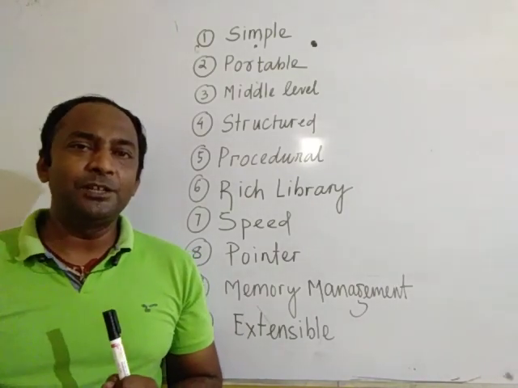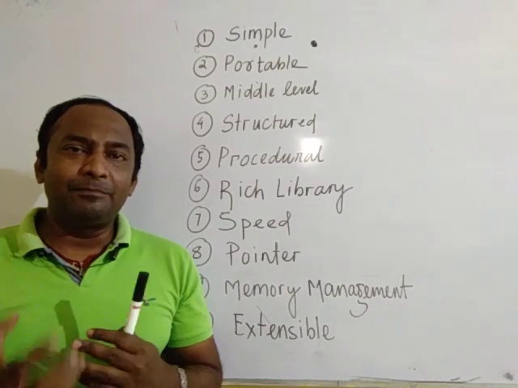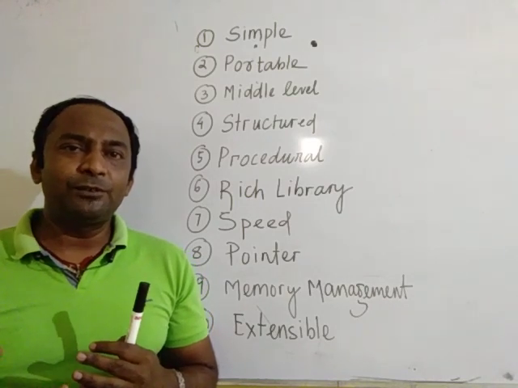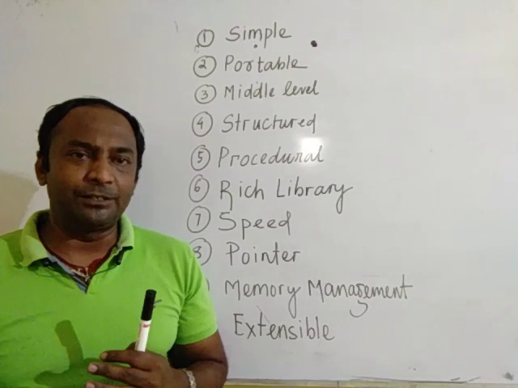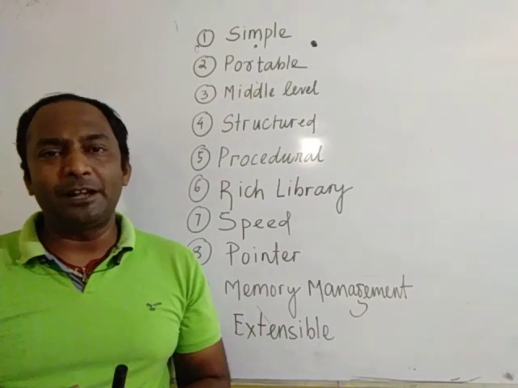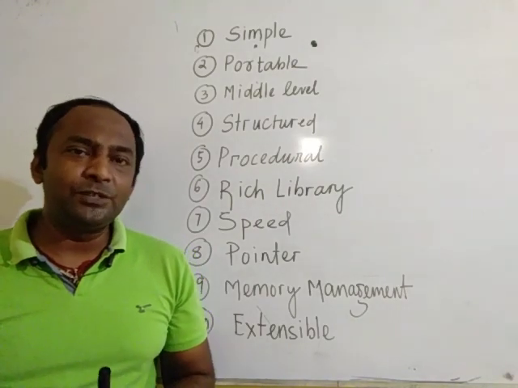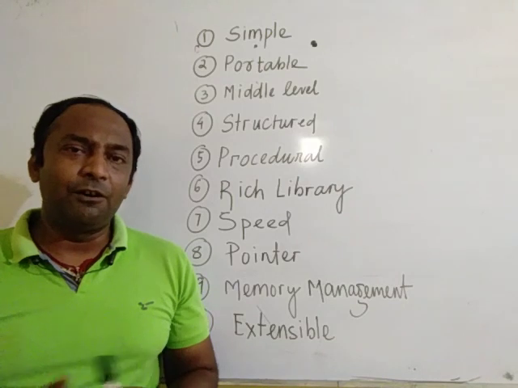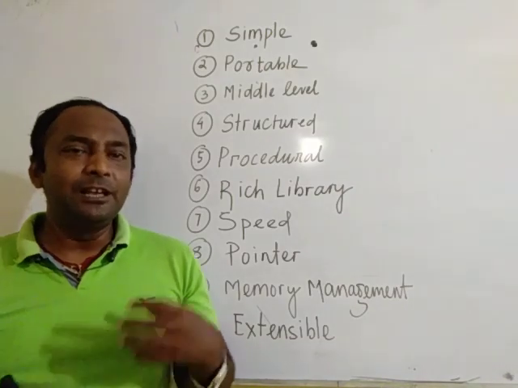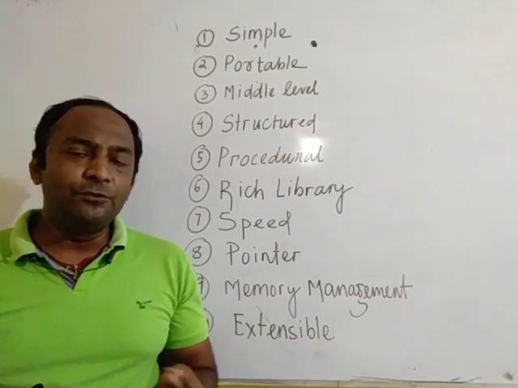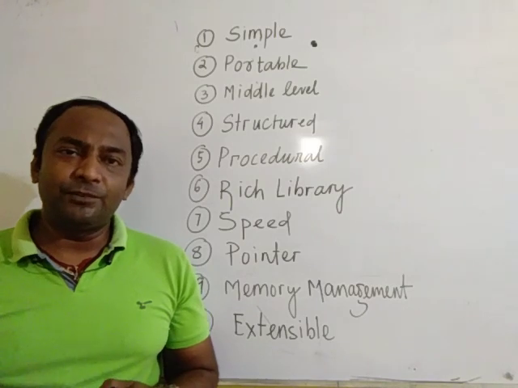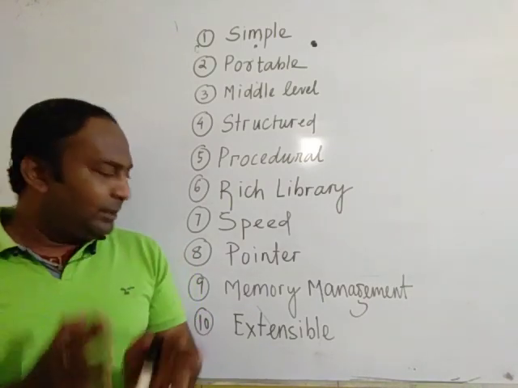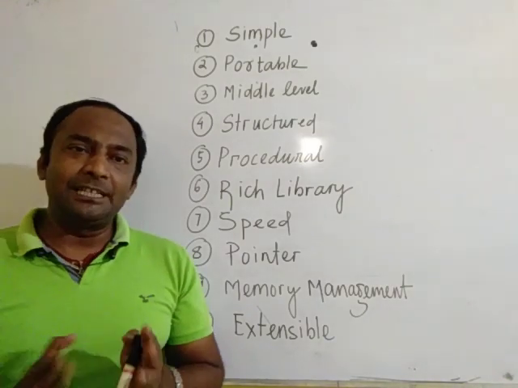Memory management means we can execute the memory, that is known as memory allocation and deallocation. We can easily allocate or deallocate the memory to the program using the calloc or malloc functions. We can use free or new. These are different types of functions we can use for memory management in the C program.